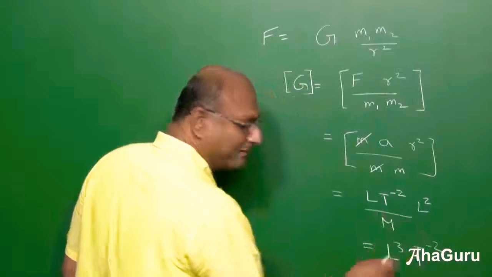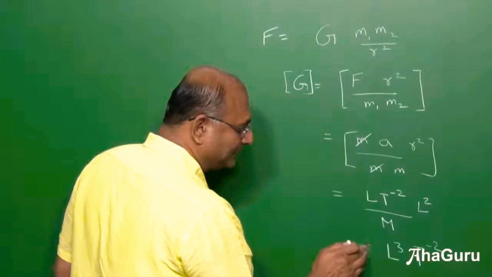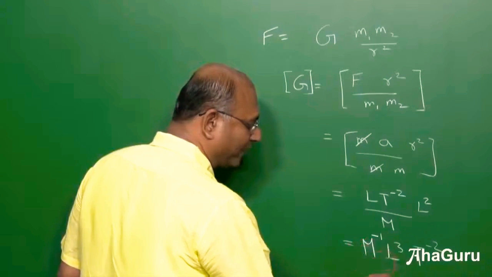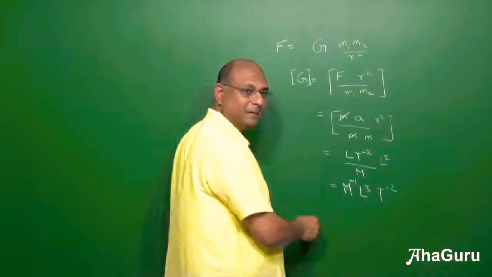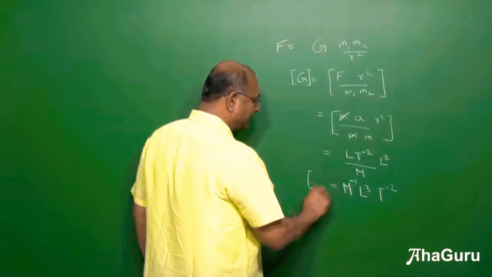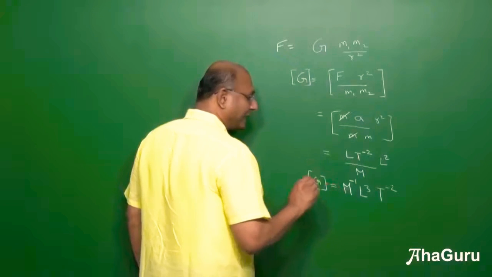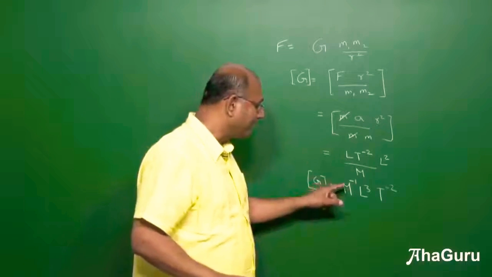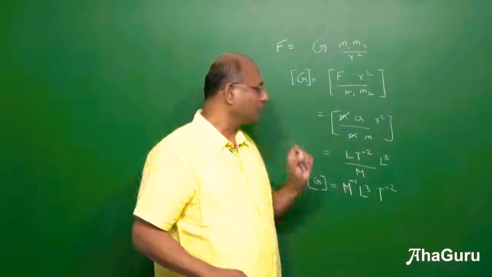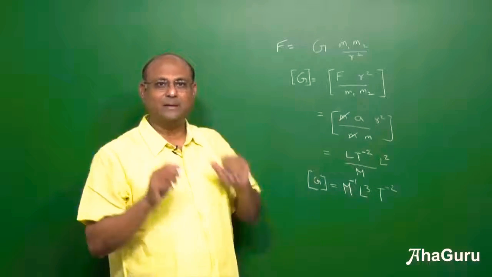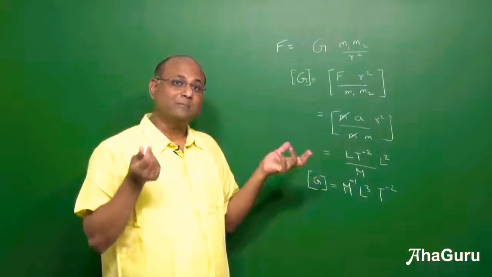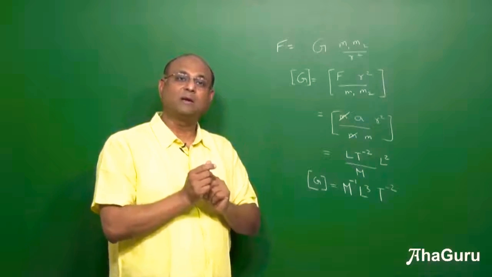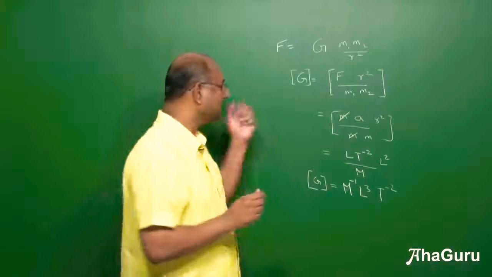I can write m power minus 1, but usual habit is that you put the m first. So convention is m power minus 1, L cube t power minus 2. So this is the dimensional formula for gravitational constant G. Is that okay? So m power minus 1, L cube t power minus 2. Now this is one way to do something. Now do you remember Ohm's law? So suppose I want to look at what is the dimensional formula for resistance. Let us think about that.